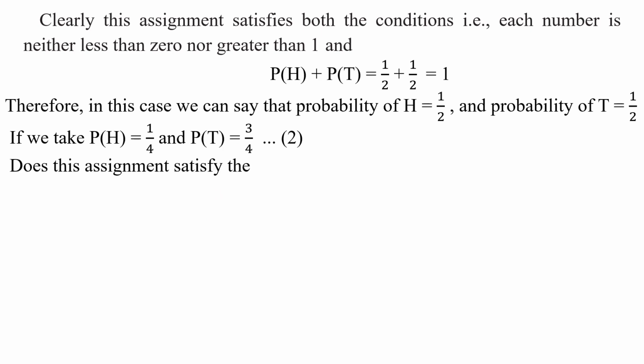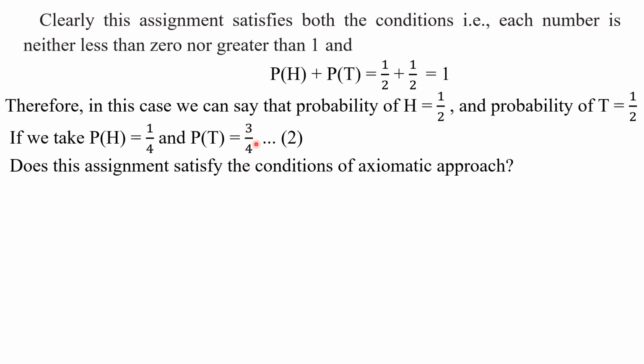Does this assignment satisfy the conditions of the axiomatic approach? Tell me, my dear children. Suppose if you take P of H is equal to 1 by 4 and P of T is equal to 3 by 4, then does this assignment satisfy the conditions of the axiomatic approach? Yes, because this value is neither less than 0 nor greater than 1.